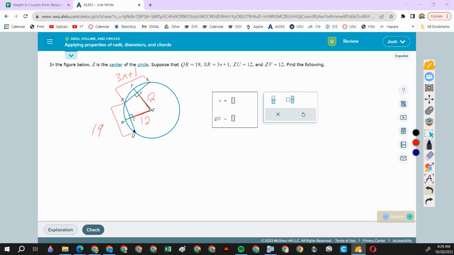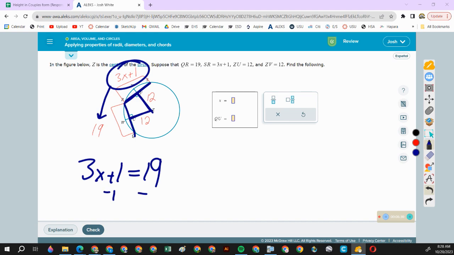Because of that, we know that the two chords are the same length. If this distance is equal to this distance, then these two chords have to be the same length. So 3x plus 1 is equal to 19. And then we just solve. 3x equals 18. Let's divide by 3. So x is 6.